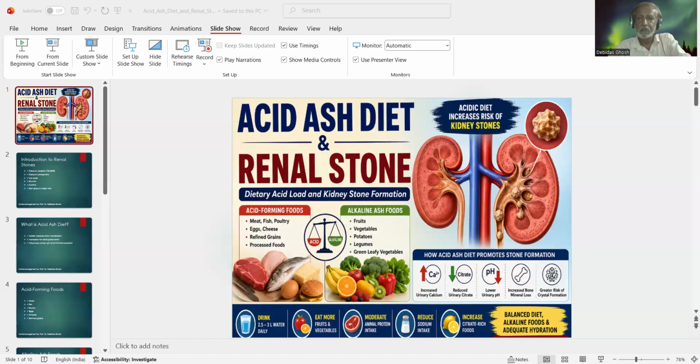Now, today we would like to discuss the different food items which are included under acidic diet, how this acidic diet can influence the urinary chemistry, how such acidic diet can influence kidney stone formation, and lastly, we also discuss the dietary strategies for the prevention of renal stone.